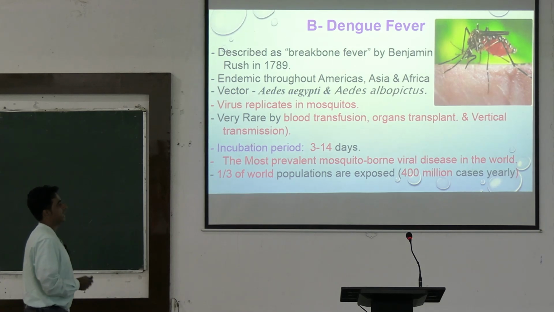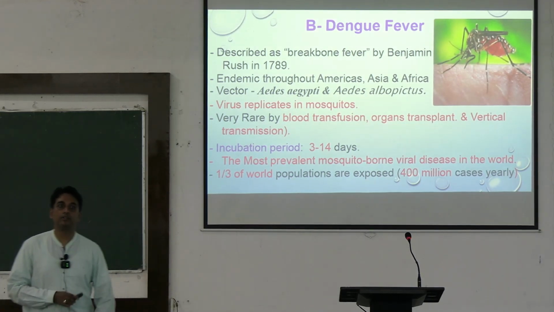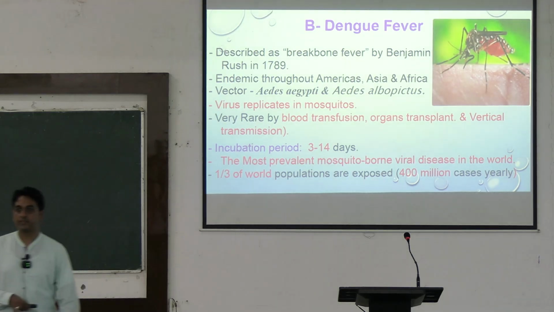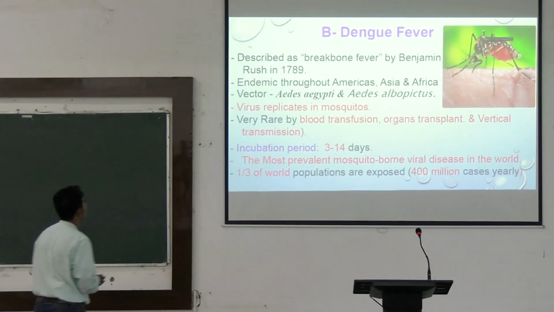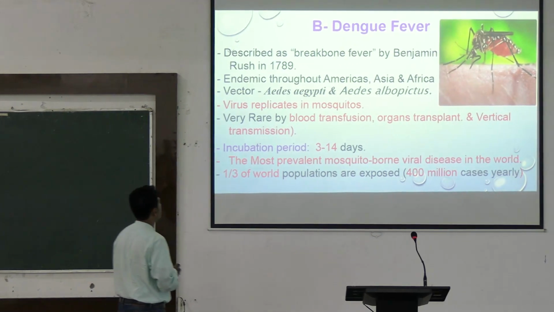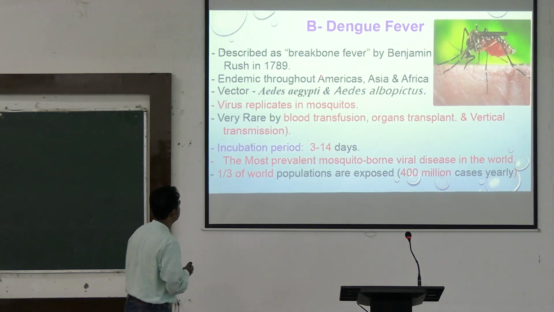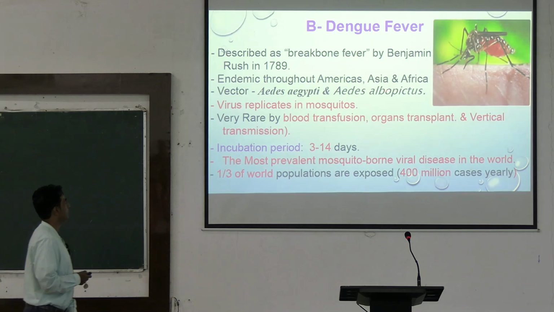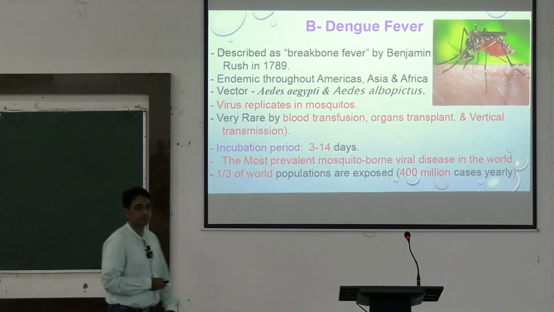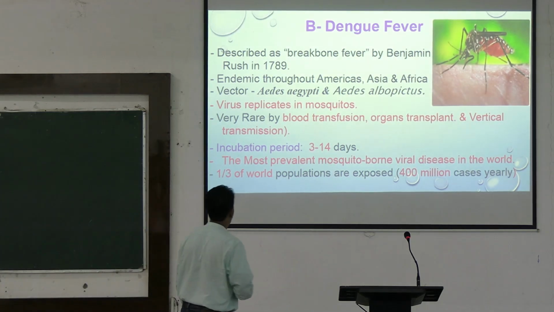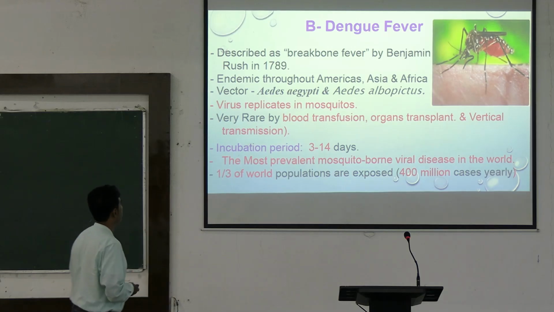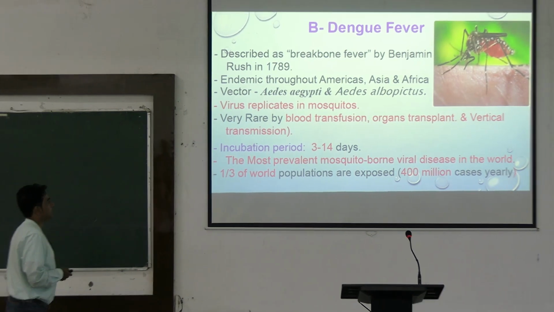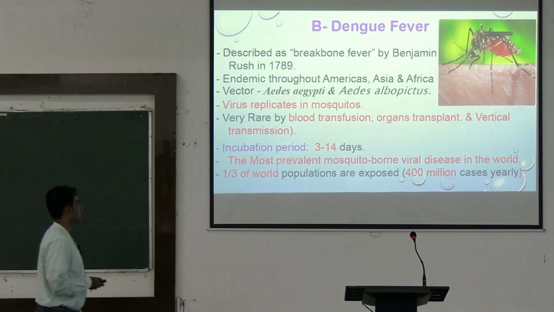Now coming on to dengue fever. This is always very important for your theory and practical in whichever examination you give, okay? Dengue fever was described as a breakbone fever by Benjamin Rush in 1789. This is endemic throughout the Americas, Asia and Africa. Vector is Aedes aegypti and Aedes albopictus. This virus replicates in the mosquitoes. Very rarely it occurs by blood transfusion, organ transplant and vertical transmission.